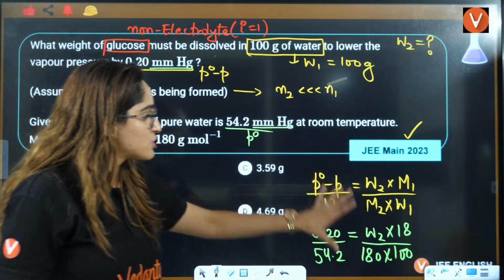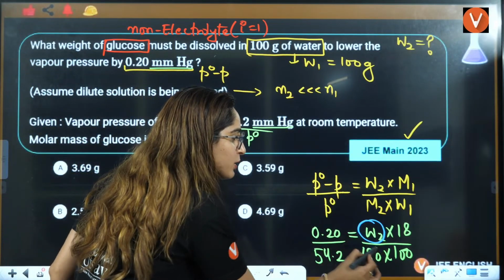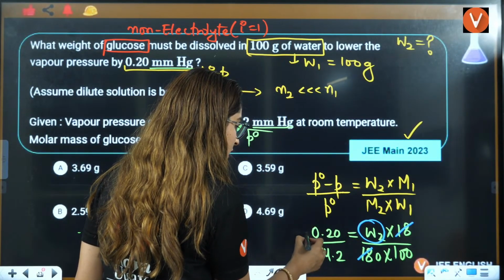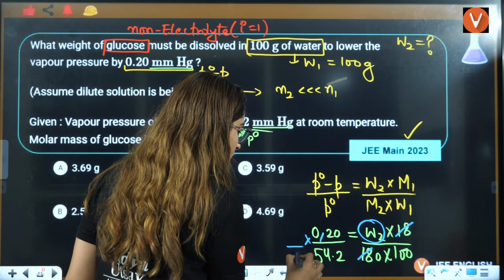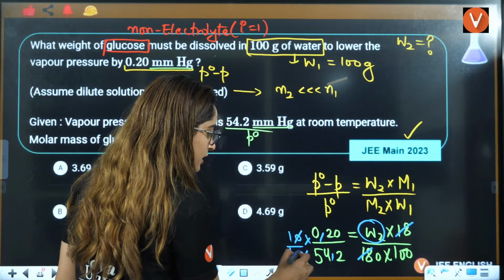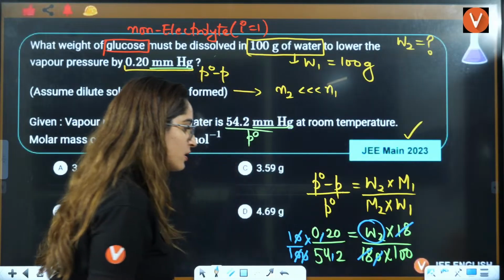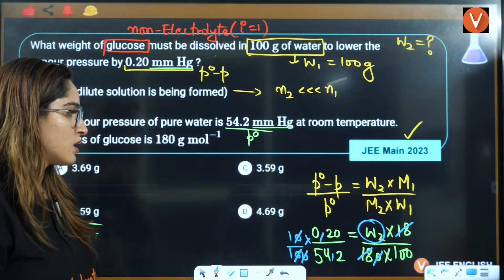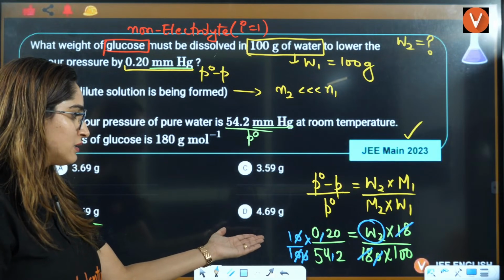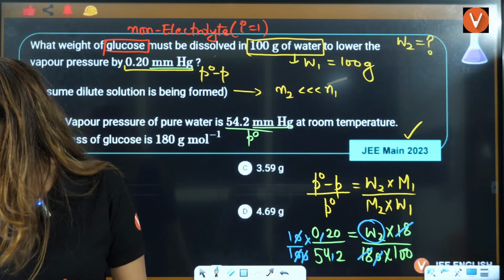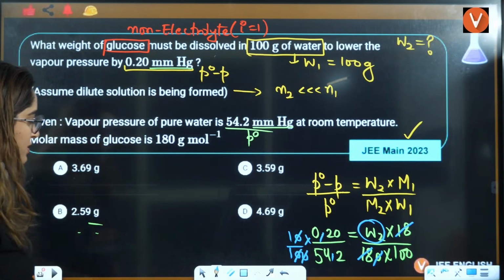So solve this and find the value of W2. This will be cancelled, right? Here you will have 1000. This you can see, this will be 100 here. This will be 10. This will also be cancelled. Then this and this will be cancelled, right? Okay, solve this. 2000 by 542. What is the answer you are getting? Everybody, what answer are you getting?